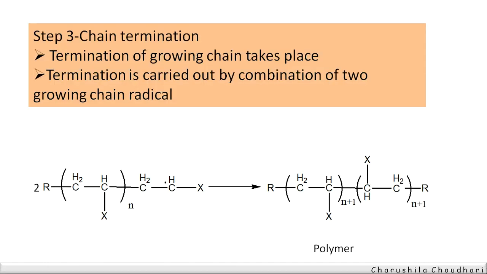And the last is chain termination. Termination of the growing chain takes place. It is carried out by the combination of two growing chains, and therefore the polymerization reaction gets stopped here, and we get the polymer structure. So these are the three steps of the addition reaction.